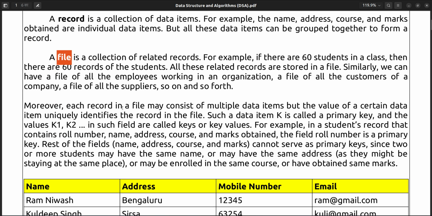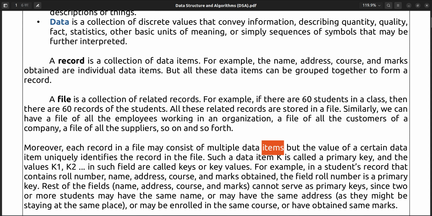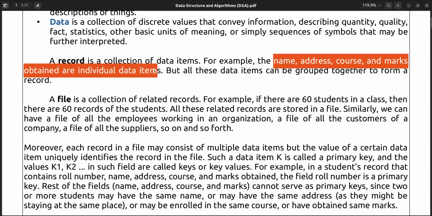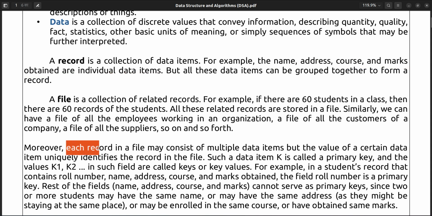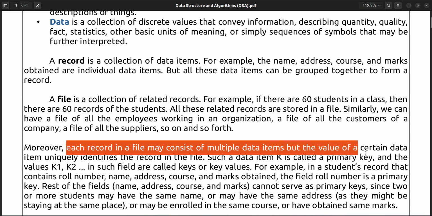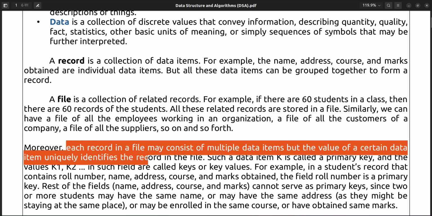Moreover, each record in a file may consist of multiple data items. What is a data item? You can take this example: name, address, course and marks obtained are individual data items. So this is one record, and inside it the name will be there, address will be there, course will be there and marks. Each record in a file may consist of multiple data items, but the value of a certain data item uniquely identifies the record in a file.